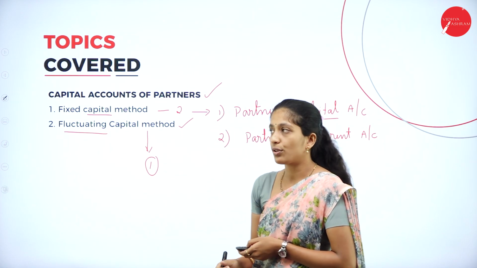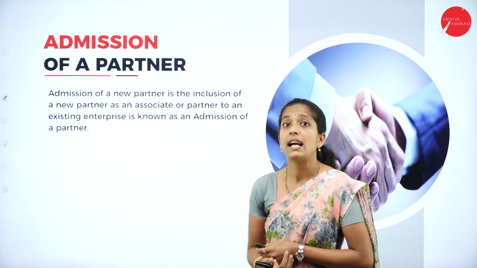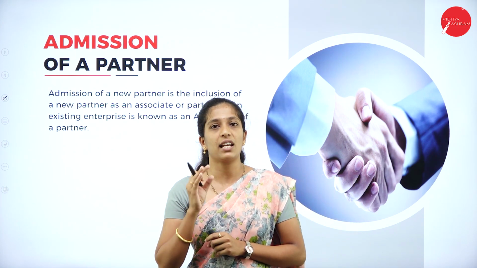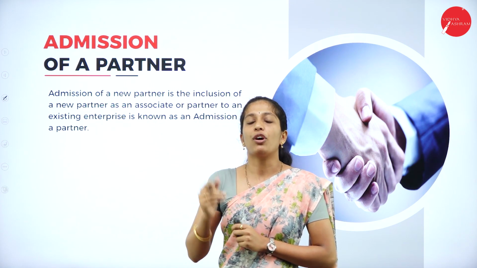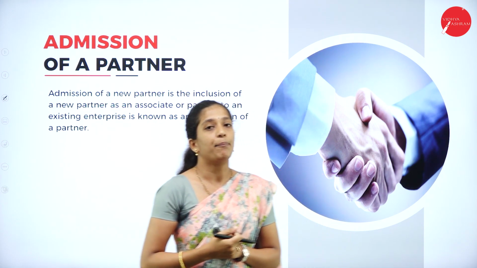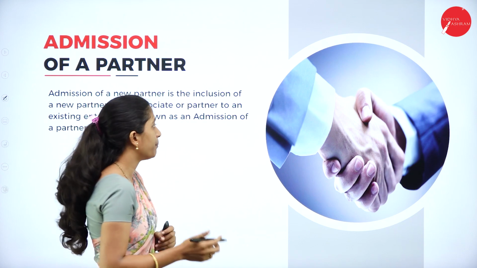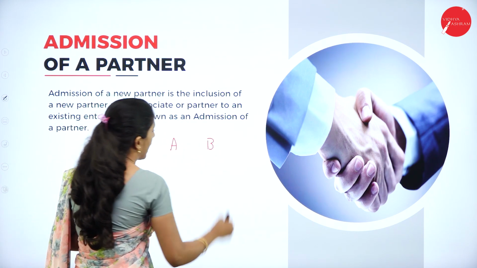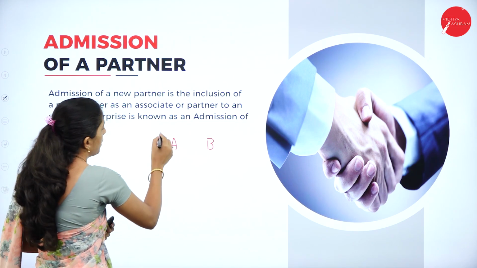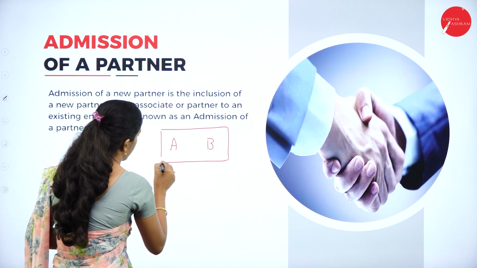Now, we shall move on to today's topic, that is admission of a partner, a very important topic. Before going through the meaning, I will give an example. Suppose A and B are partners in a firm and they were sharing their profit and losses.